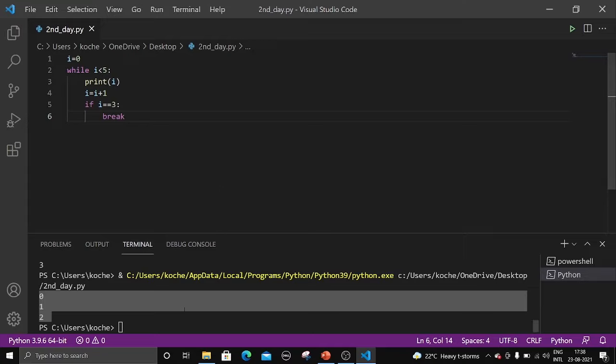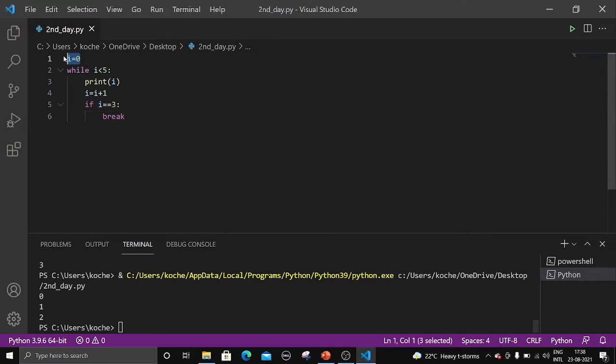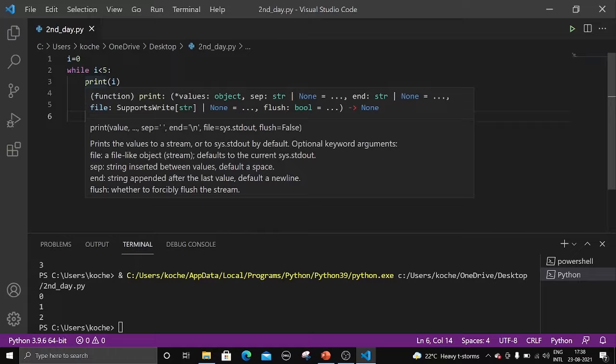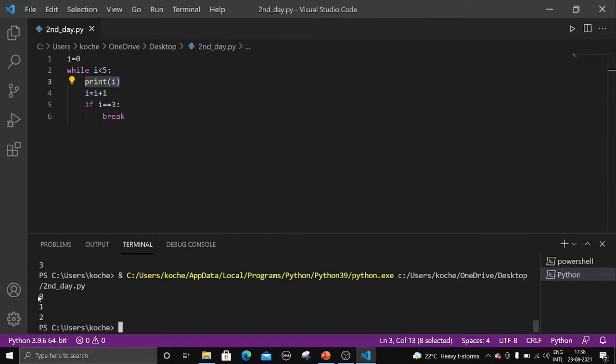So let me explain how we got this. First we have i equal to 0, and we are checking this condition: while 0 is less than 5. 0 is less than 5. It is correct, so we are printing this. i is being printed, that is 0 is being printed. And next what we are doing, i equal to i plus 1. What is i initially? 0. i equal to 0 plus 1. 1. So i is 1 now.